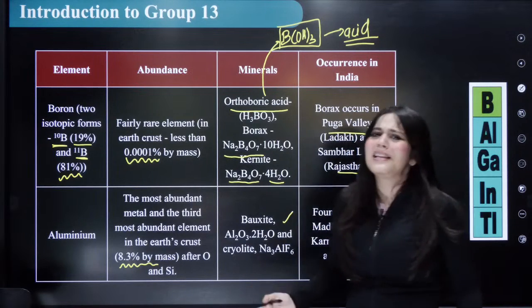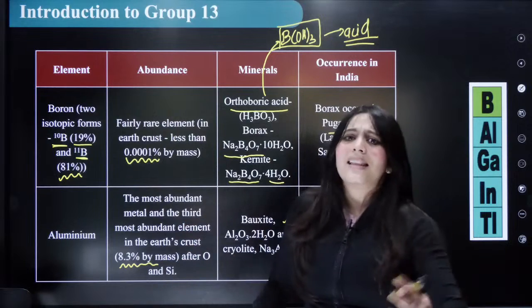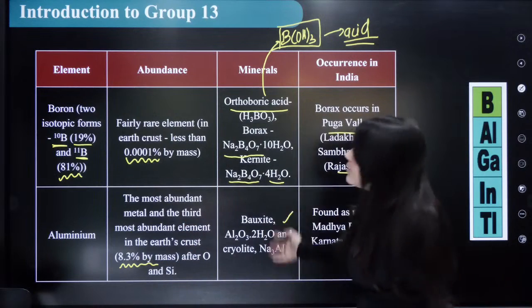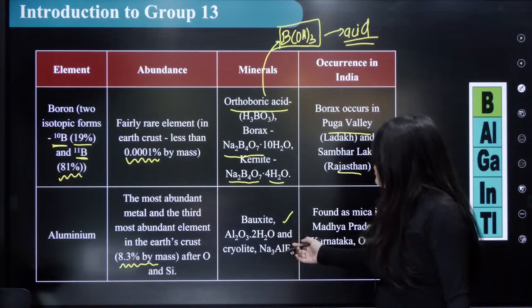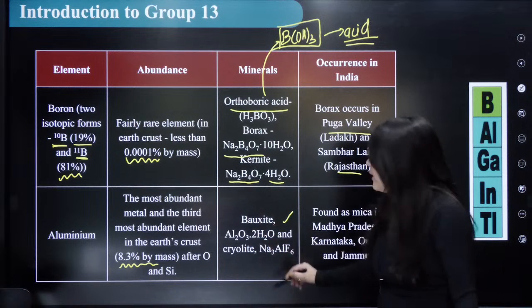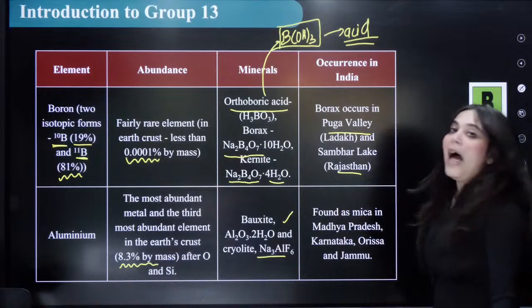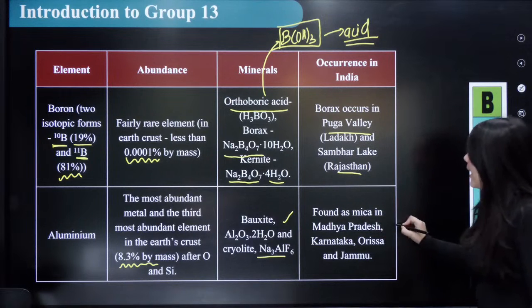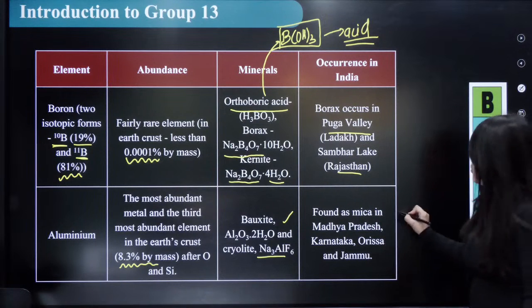Bauxite, which you've been studying since your 8th, 9th, 10th class, right? What is the formula for bauxite? Al2O3.2H2O, and cryolite, the formula is Na3AlF6. How is it found? It is found as mica in Madhya Pradesh, Karnataka, Orissa and Jammu.